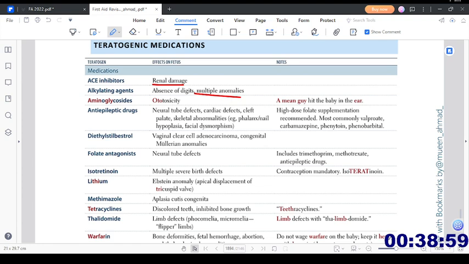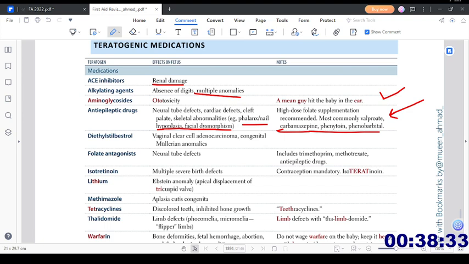Then aminoglycosides can cause ototoxicity. Amine guy hit the baby in the ear. Then anti-epileptic drugs: neural tube defects, cardiac defects, cleft palate, skeletal abnormalities, for example nail hypoplasia and facial dysmorphism. High dose folate supplementation is recommended. Most commonly valproate, which is very notorious for this. Valproate, carbamazepine, phenytoin, and phenobarbital can cause these effects.